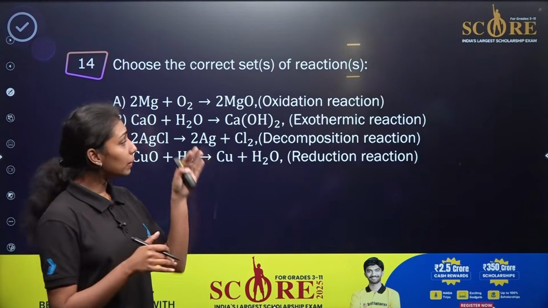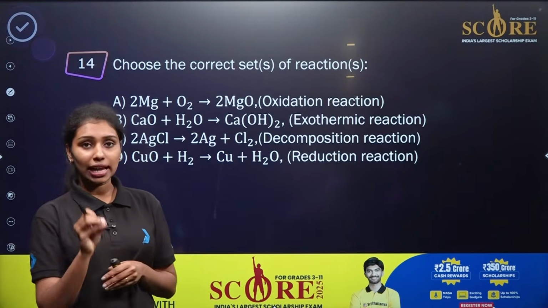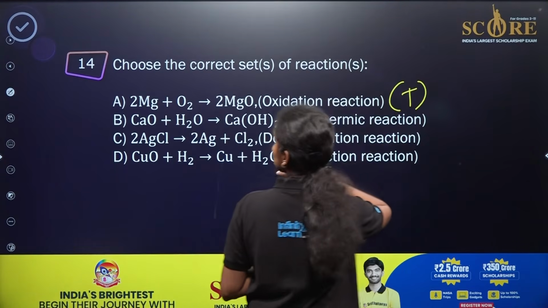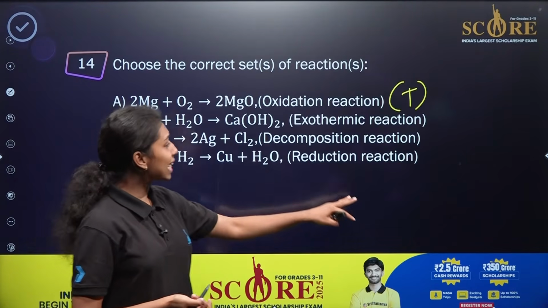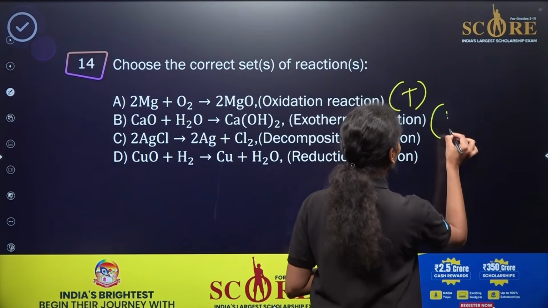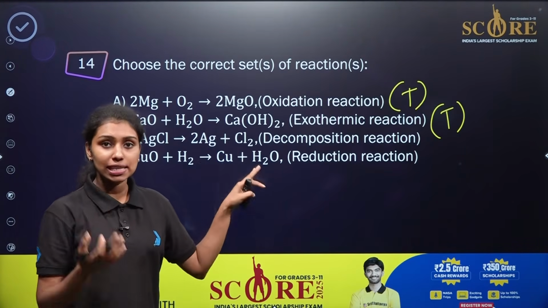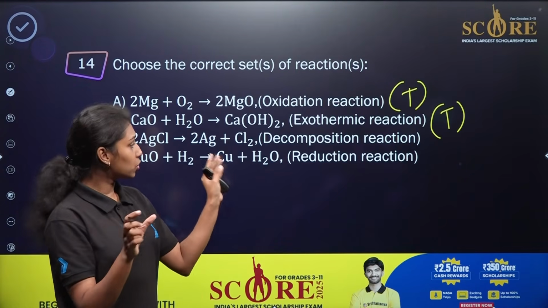If we compare all 4 reactions, you can say that all 4 are completely right, because these are oxidation reactions. This is true. Then what about the second reaction? This is again an exothermic reaction, which means it releases heat. So this is again true. What about the third one? Ag is dissociated from Ag and Cl2, which means a single reactant is dissociated into 2 different products, right?